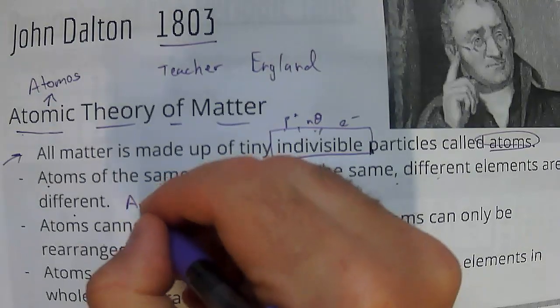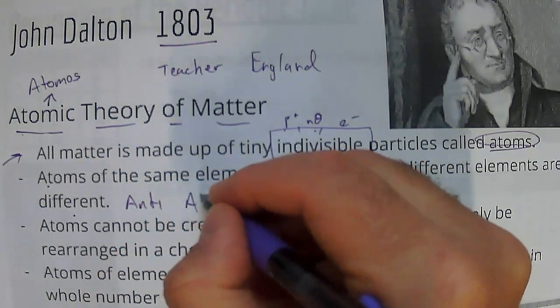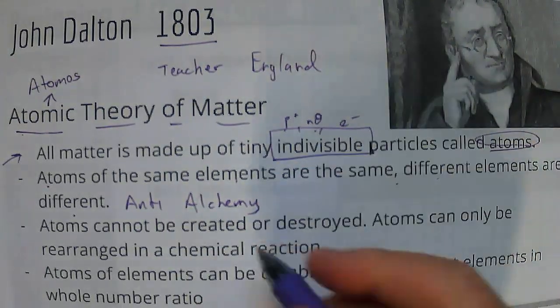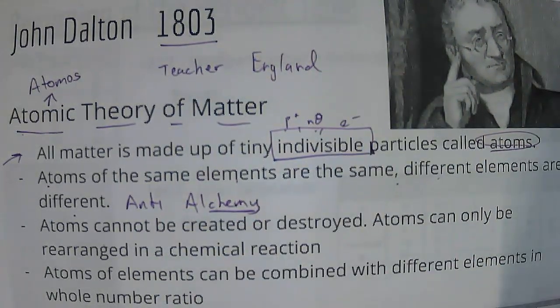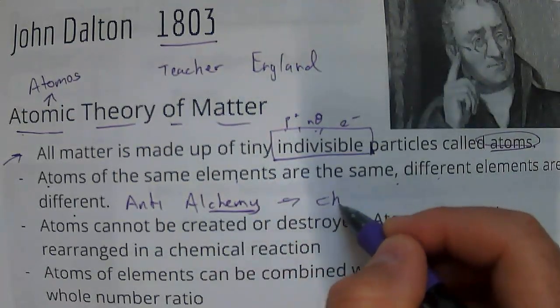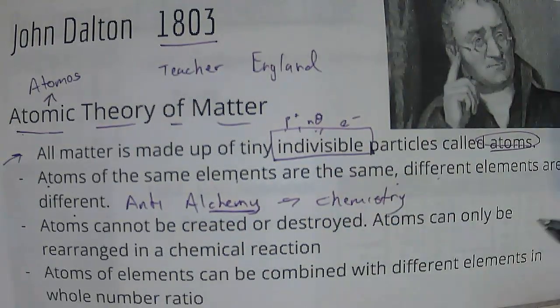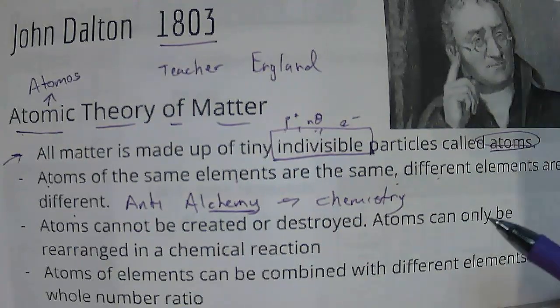is kind of the anti-alchemy clause. Okay, remember that alchemy. Okay, alchemy led into chemistry, and one of the biggest things that in the Middle Ages, when alchemy wizards and warlocks were around, one of the biggest things that people wanted to do is called transmutation.